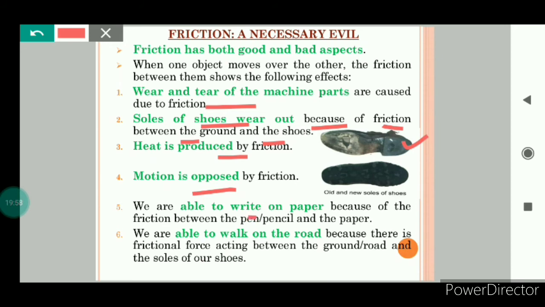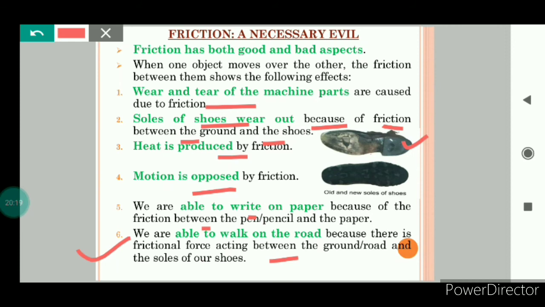We are able to write on paper because of the friction between the pen, pencil and paper. If there is no friction, we will not be able to write on paper. Next, we are able to walk on the road because there is a frictional force acting between the ground and the soles of our shoes.